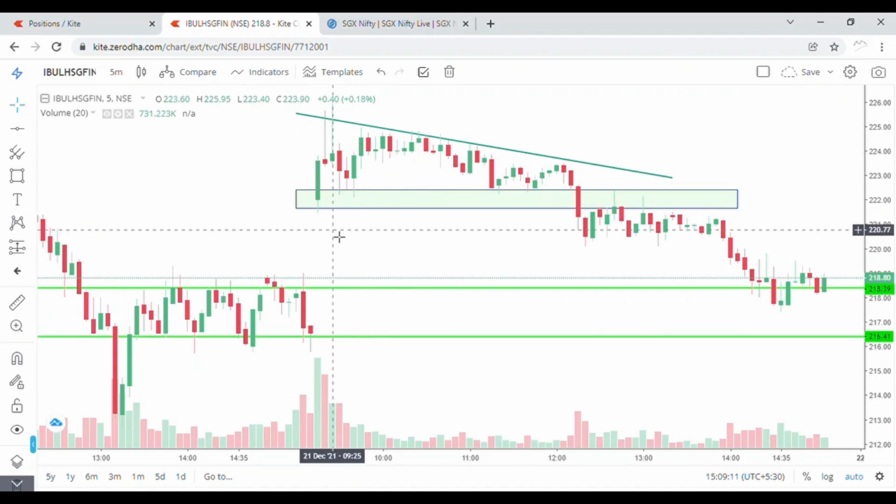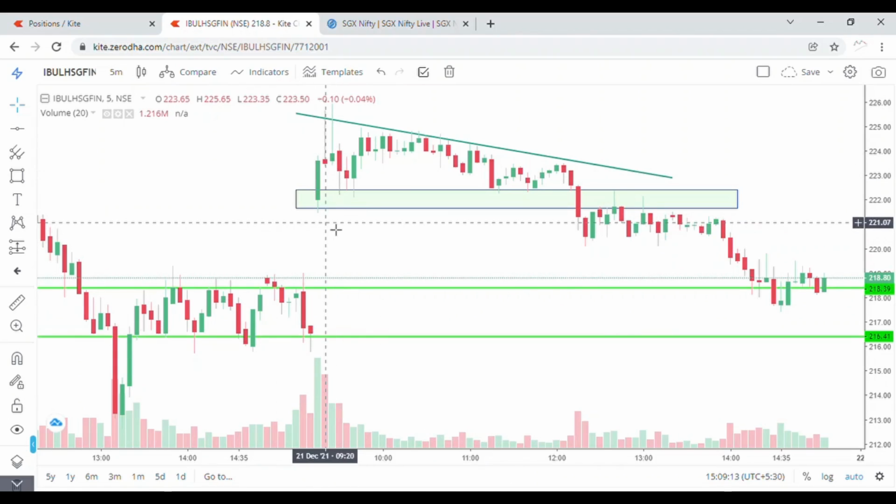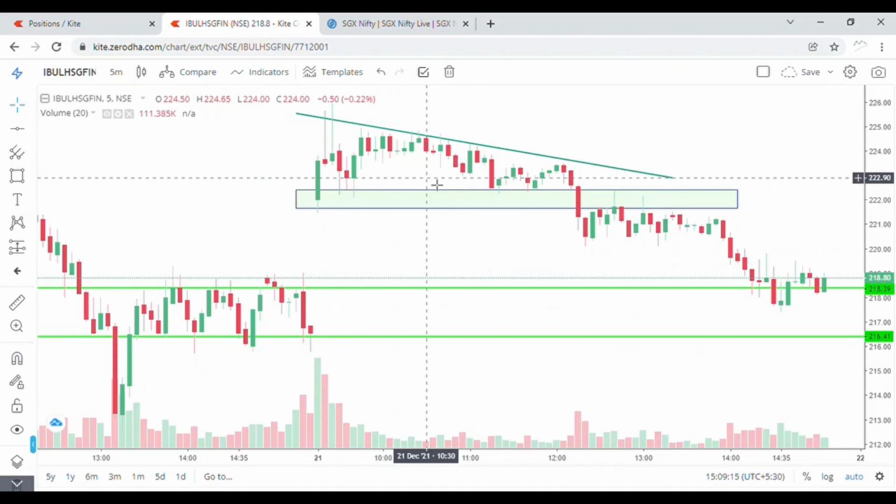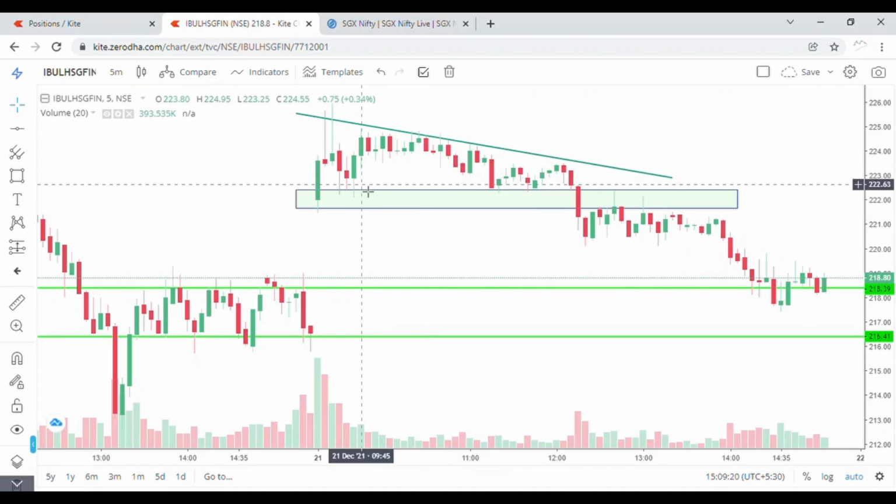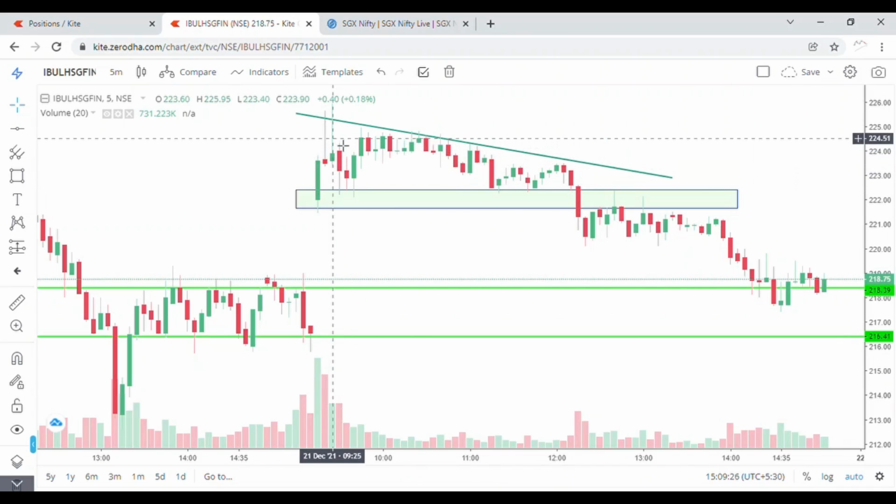So I started waiting for the matching of the third reason, but still I was bearish on the stock from the very first candle. Even though this stock opened gap up and started moving up, my patience and skill told me to wait and let the market set up a trade for you. What kind of trade setup was I looking for? I was looking for a short trade setup in this stock.